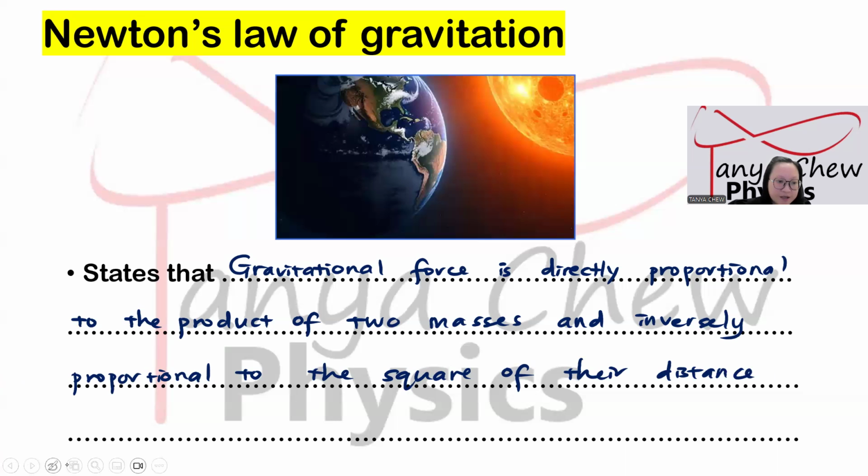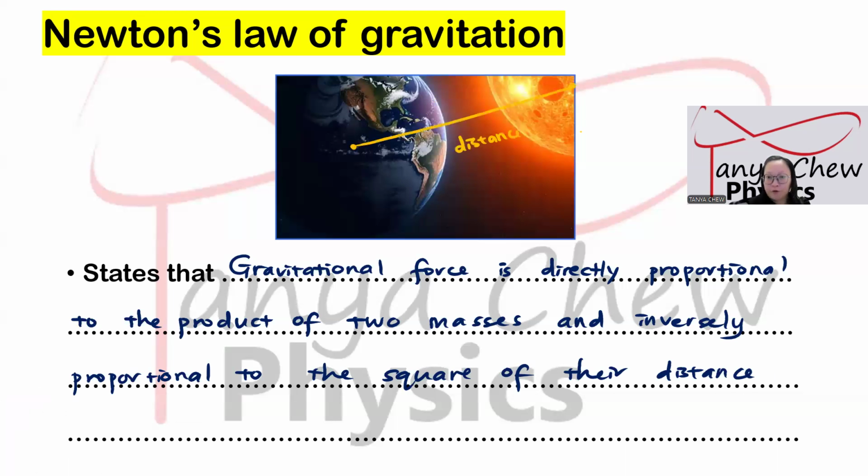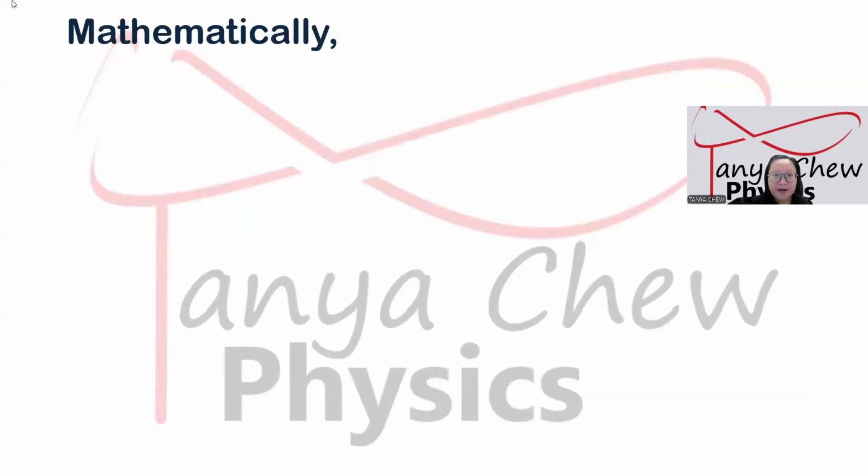So how do you see the distance? The distance between the sun and the earth must be measured from the center of the earth all the way to the center of the sun. This is what we call the distance between the sun and the earth in this case. Feel free to pause the video if you still need time to copy down the facts.